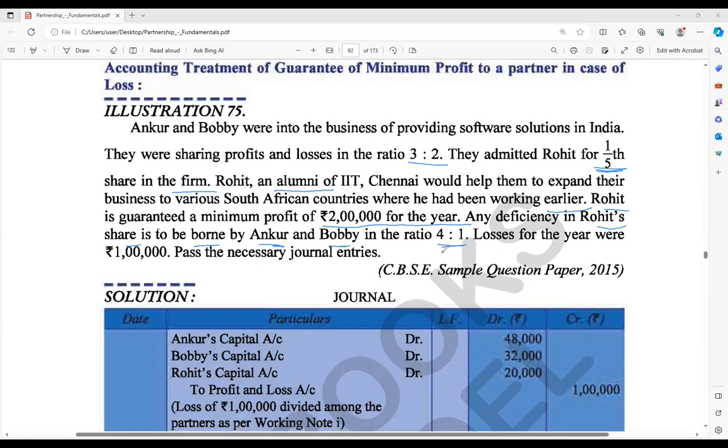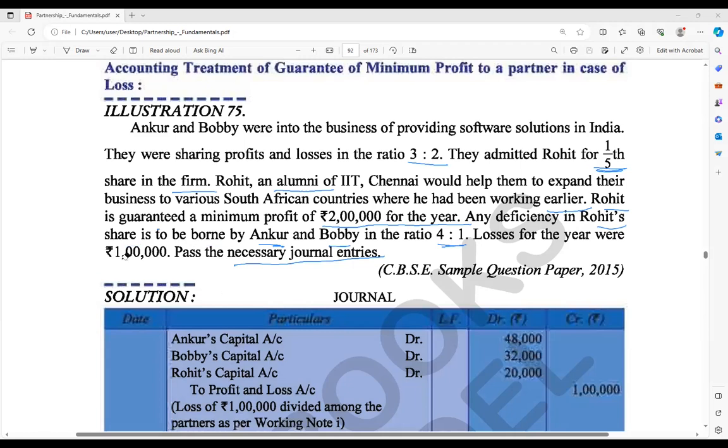That means their sacrificing ratio is also given, right? Loss for the year was 1 lakh. Have you seen the loss was how much? It is not a profit, it is a loss. In that condition, even if the partnership deed gives interest on capital, salary and all that, in case of loss, how to deal with that we have already seen before, right? But this is a guarantee. At that time, how to deal with the guarantee, let's see. So pass the necessary journal entries. They're asking the journal entries.